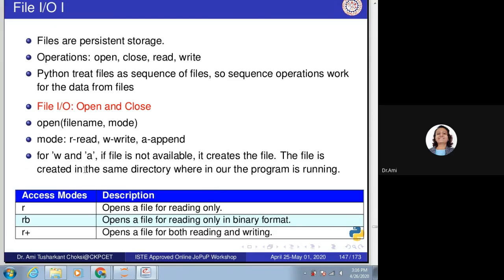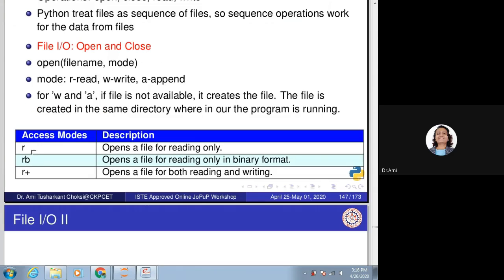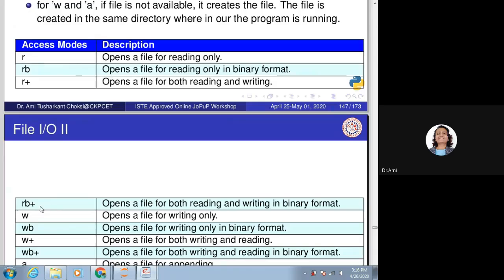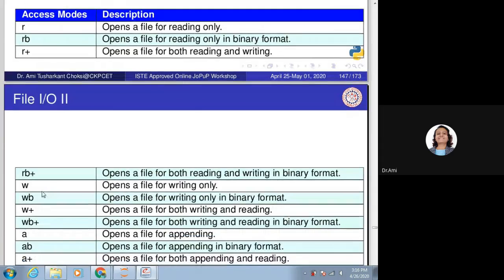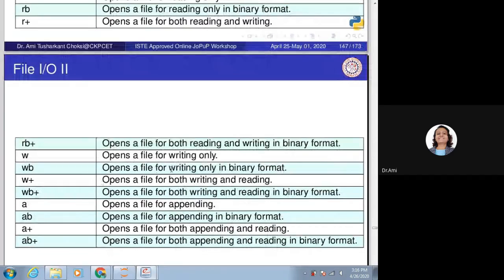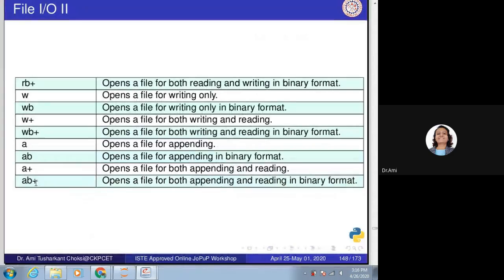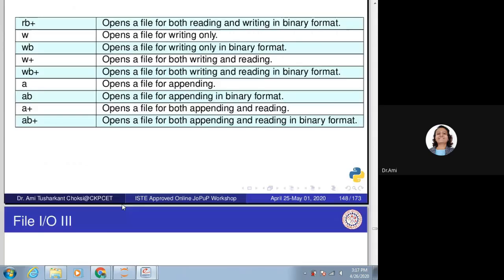Now say all the options are given. Here are a few examples of modes. R is read. RB is reading in binary format. Then R plus is both reading and writing. RB plus. W is write. WB is binary mode writing. W plus is for both read and write. A is there for append. AB plus is for append and reading in binary format.